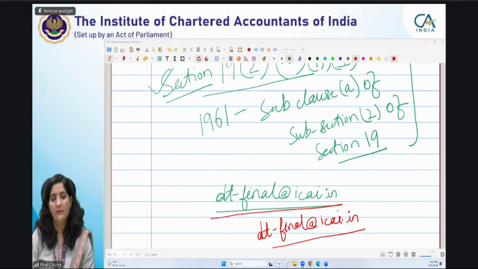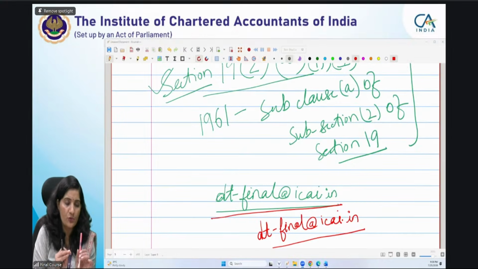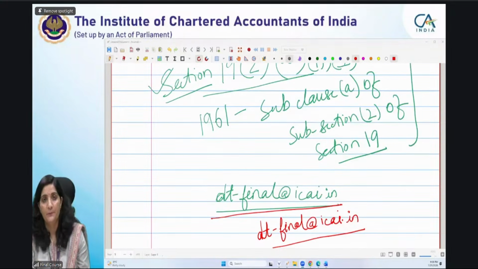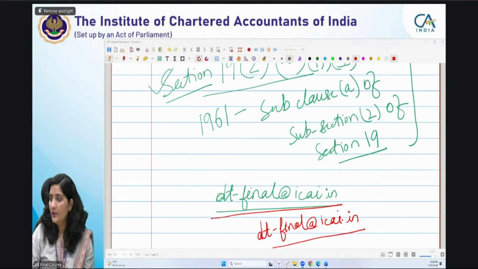Definitely, we will try to solve the other questions also, or we will give them as an assignment, as homework. The previous questions you are doing now need to be updated, and we will be asking our faculties to update those questions and then provide them to you. It is a time-consuming job. Meanwhile, try to solve first the questions given in your study material. After that, for further practice, take a pen and paper and do it, not just like that. Try to make your own notes, take a pen and paper and solve it. That's all for today's class.